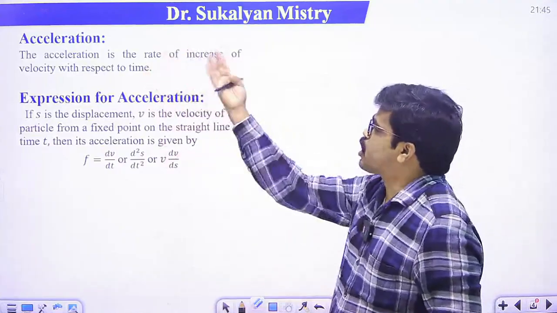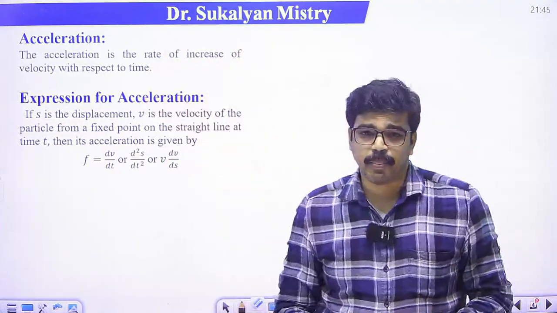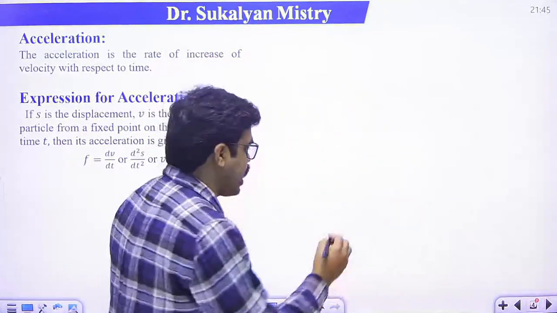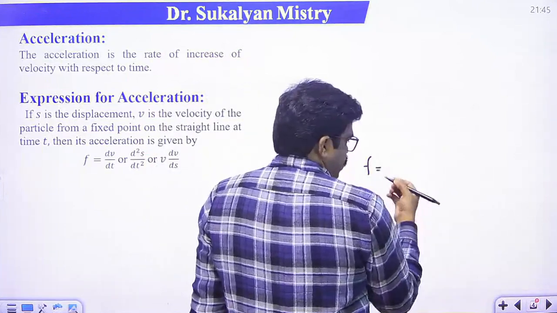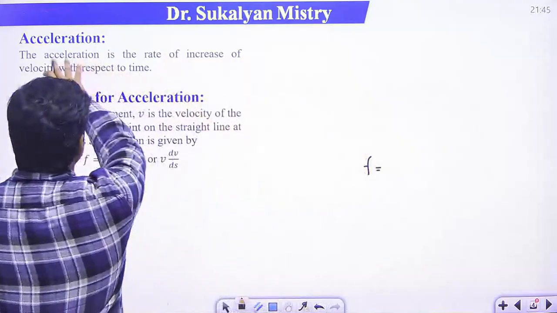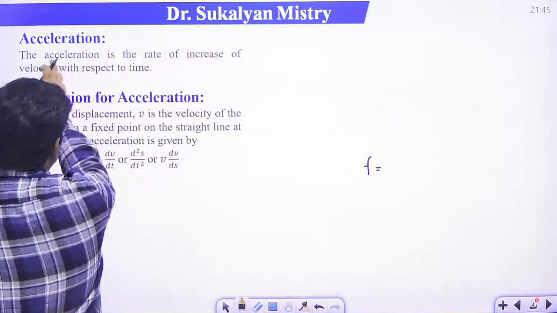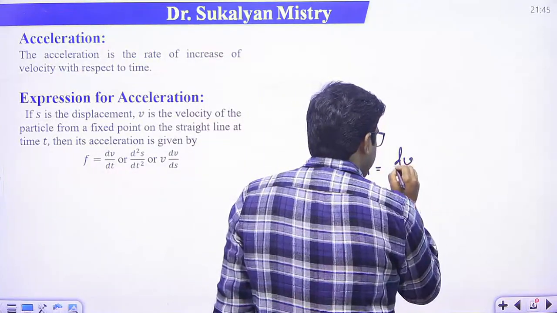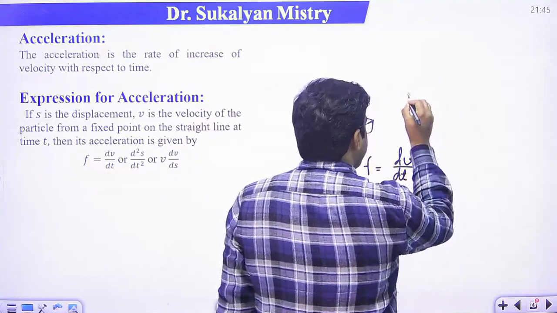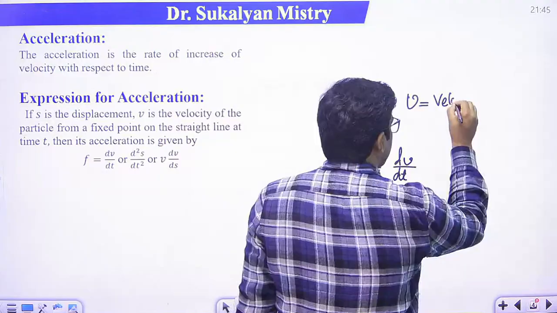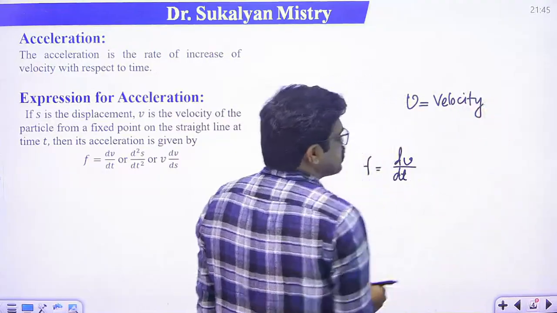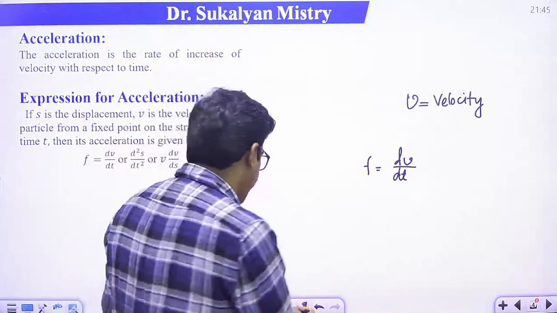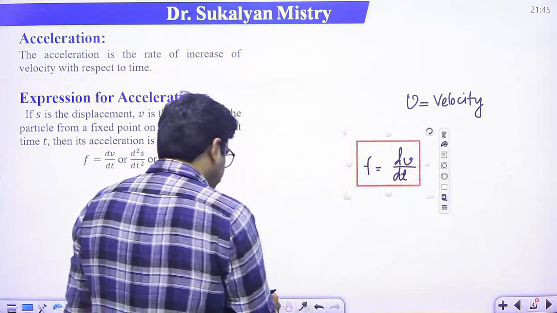Next, what is acceleration? Acceleration is the rate of increase of velocity with respect to time. Acceleration is denoted by f. The rate of change of velocity with respect to time means acceleration will be dv/dt. What is v? v is the velocity. So acceleration will be dv/dt. Getting my point?